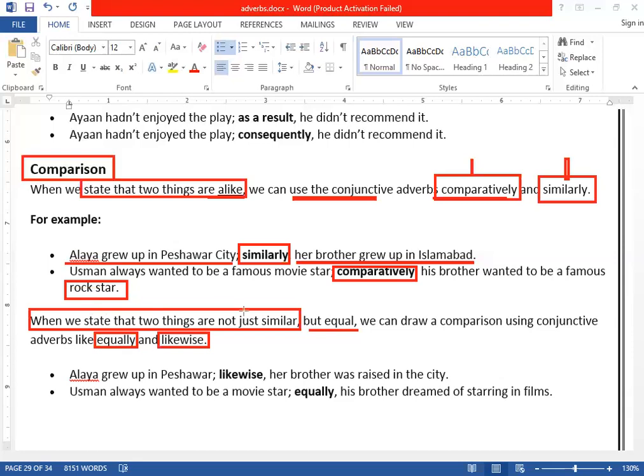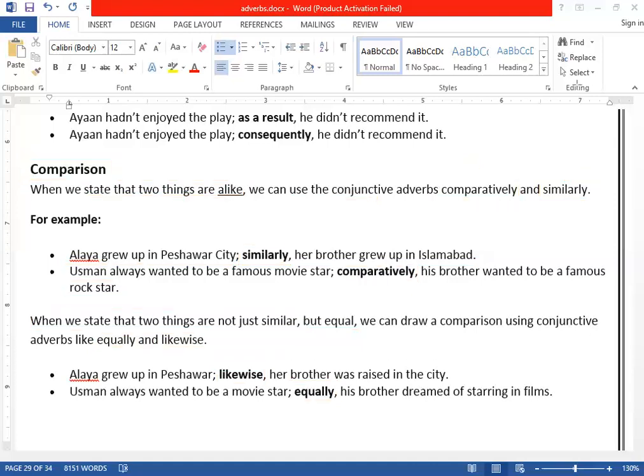But when things are equal, not similar but equal, we can use likewise, and number two, we can use equally. For example, Alaya grew up in Peshawar. Likewise, her brother was raised in the city, clear? Or likewise, her brother was raised in a village. For example, we say Usman always wanted to be a movie star. Equally, his brother dreamed of starring in films. So we can use these adverbs for comparison in this way.